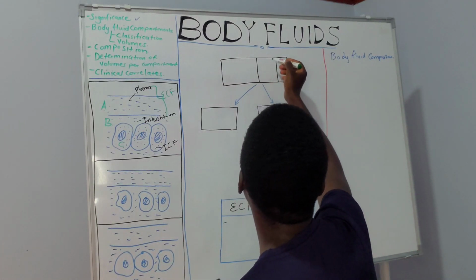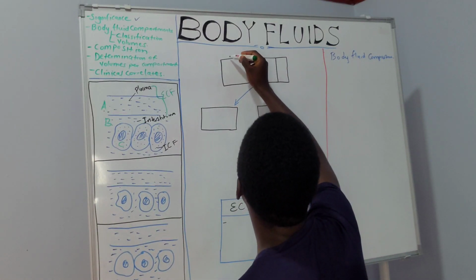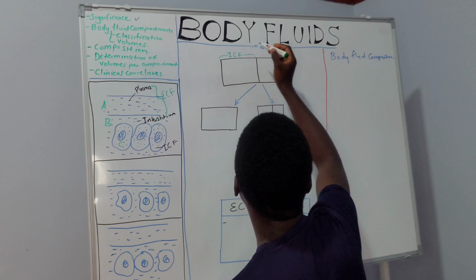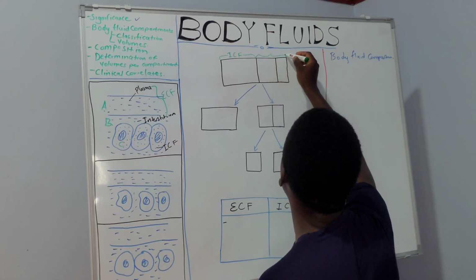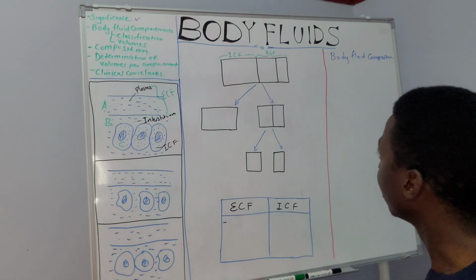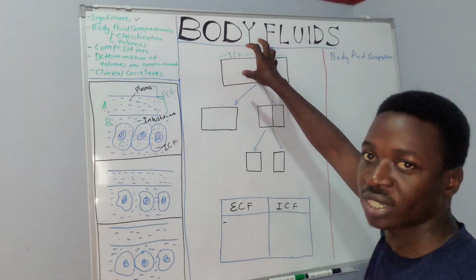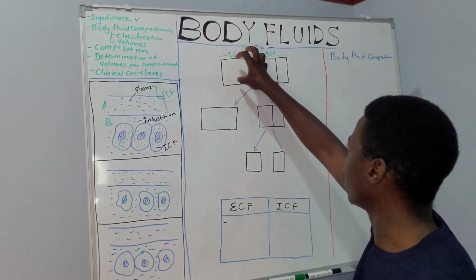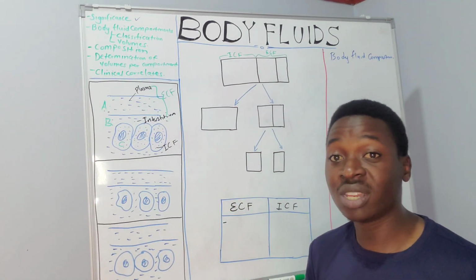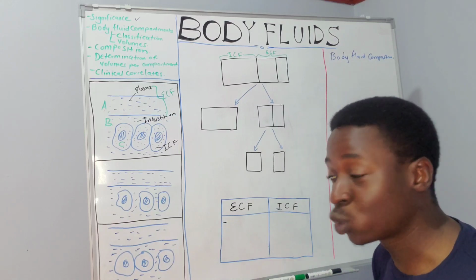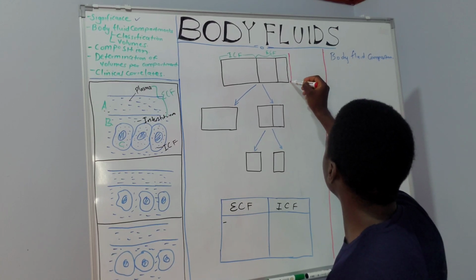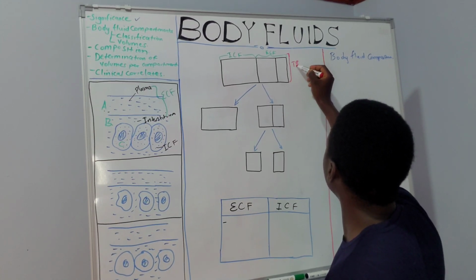So as I'm trying to highlight here, we have what we call the intracellular fluid compartment that spans from here up to here, and then we have the other, which makes up the extracellular fluid compartment. The total amount of water found within the intracellular and the extracellular fluid makes up the total amount of water within our bodies, and that is called the total body water.